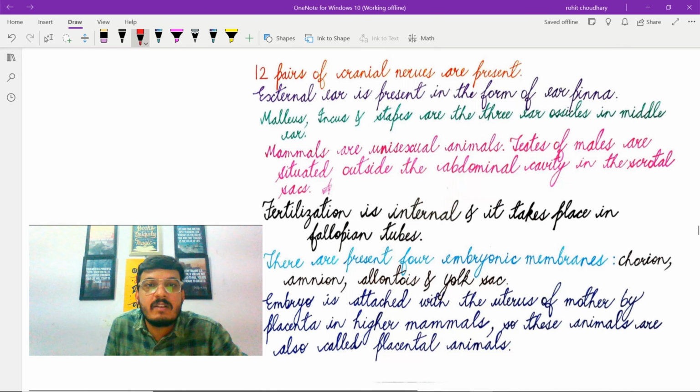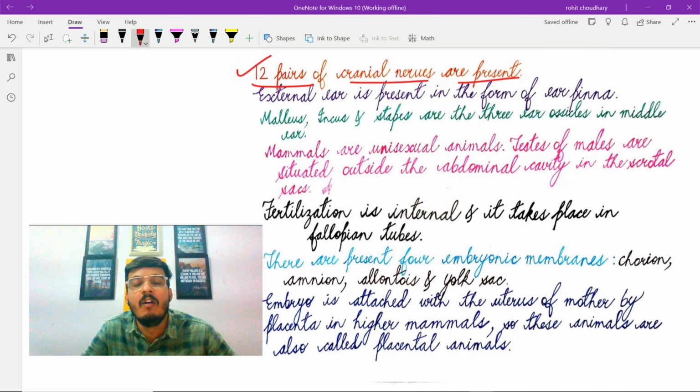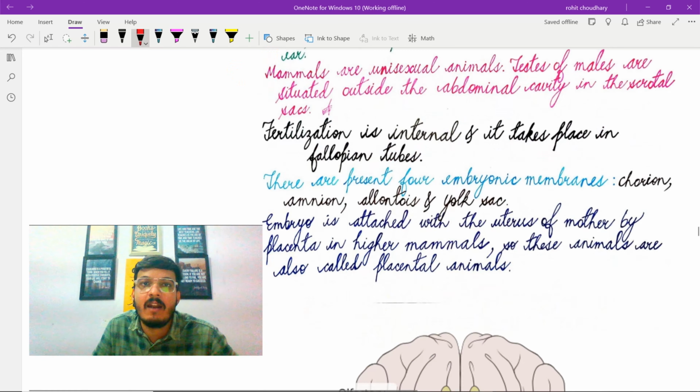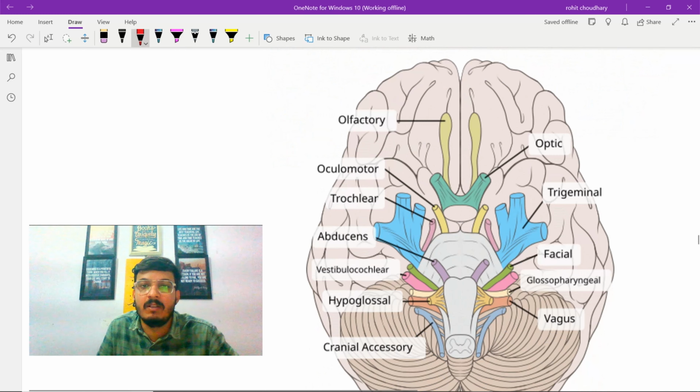The next characteristic feature is 12 pairs of cranial nerves are present, and these cranial nerves are responsible for a wide range of sensory and motor functions in head and neck. Let's have a look at the cranial nerves of mammals. So, in total, 12 pairs of cranial nerves are present. So, these are the 12 cranial nerves that are labeled here, and each cranial nerve is present in form of pair.